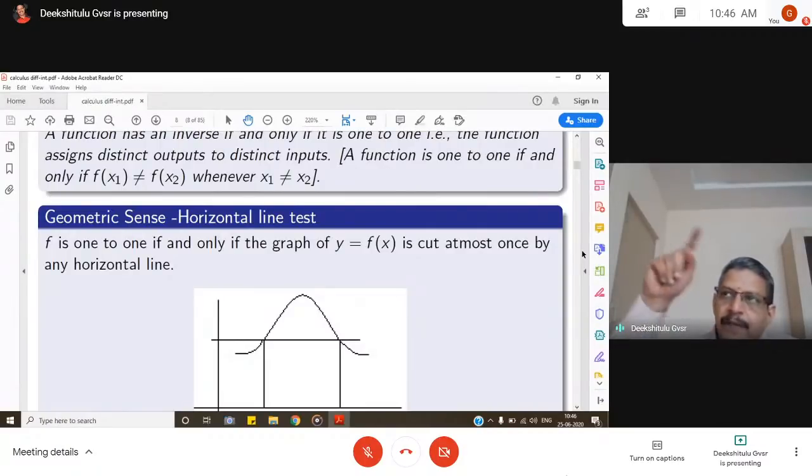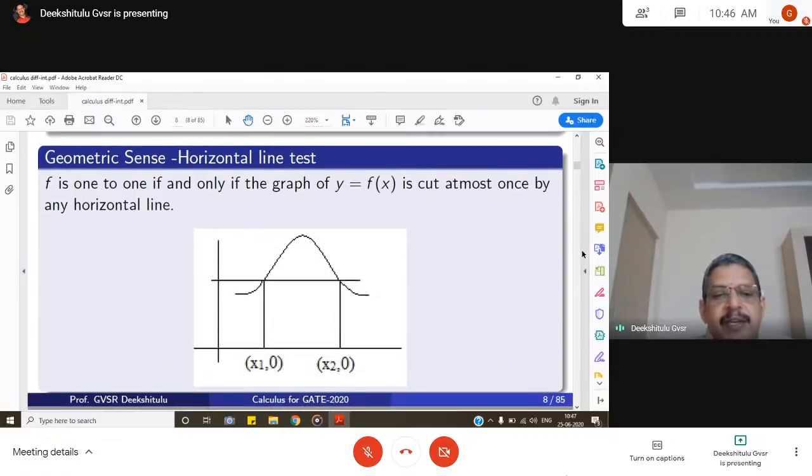If you take y is equal to f of x, a function like this, and then draw any line parallel to the x-axis, if that line cuts the curve at most once, that means a maximum of one time, then it is called one-to-one.